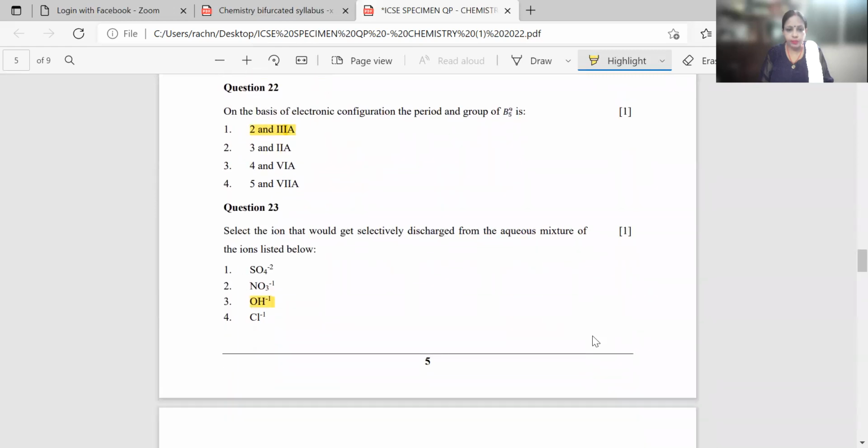Question number 23. Select the ion that would get selectively discharged from the aqueous mixture of the ions listed below: sulfate ion, nitrate ion, hydroxyl ion, and chloride ion. In this, as per the list, the correct option will be your hydroxyl ion.